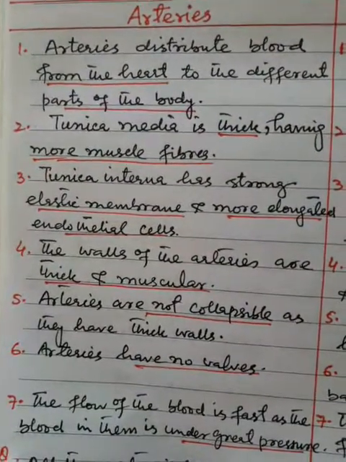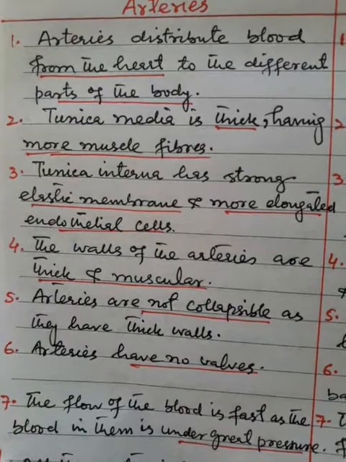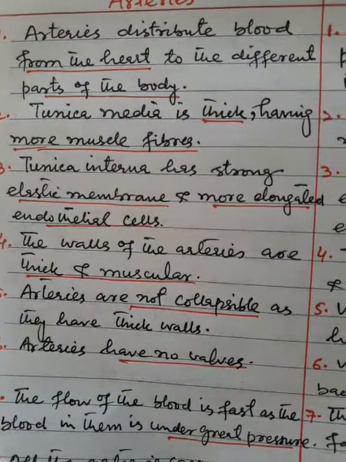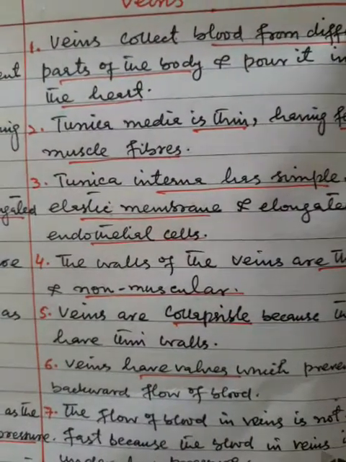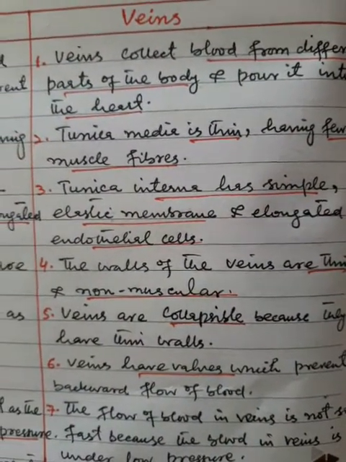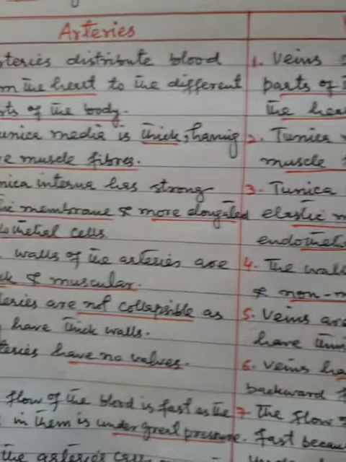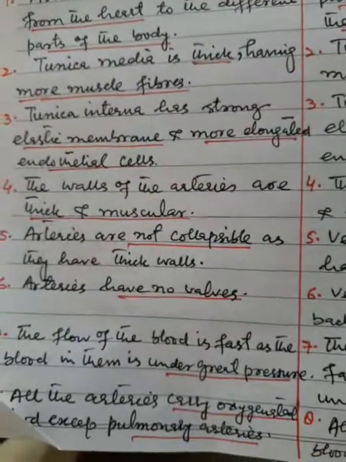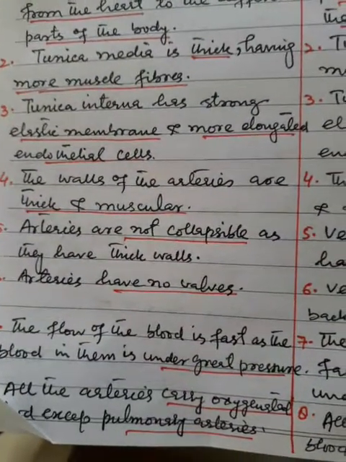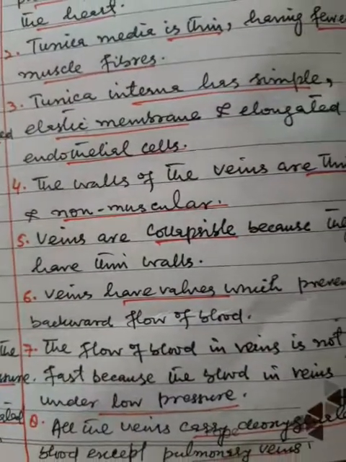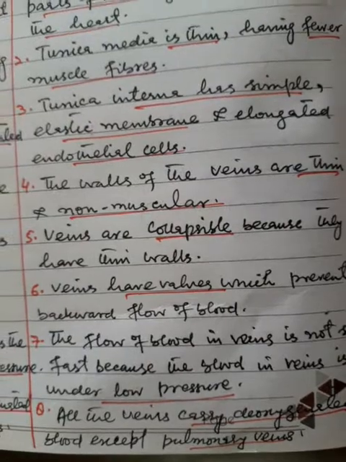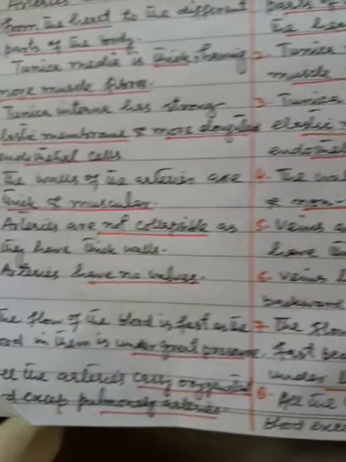Point number 5. Arteries are not collapsible as they have thick walls. Veins are collapsible because they have thin walls. Point number 6. Arteries have no valves. Veins have valves which prevent backward flow of blood.